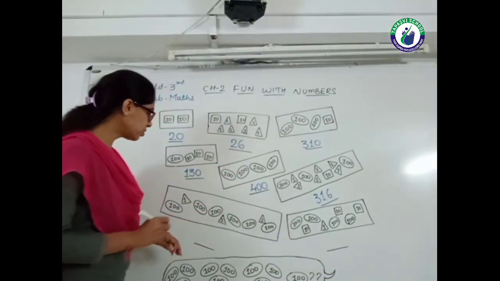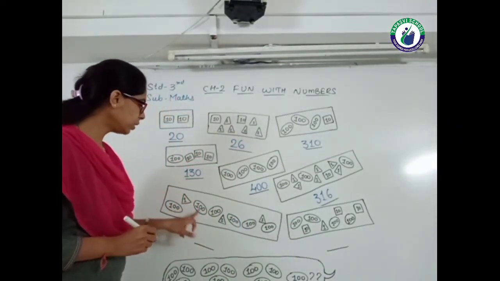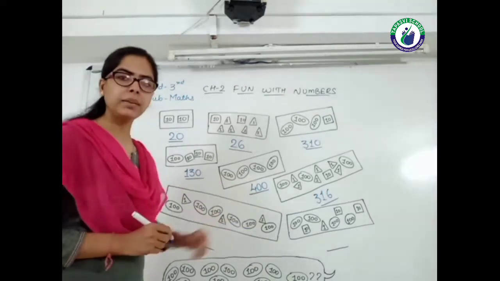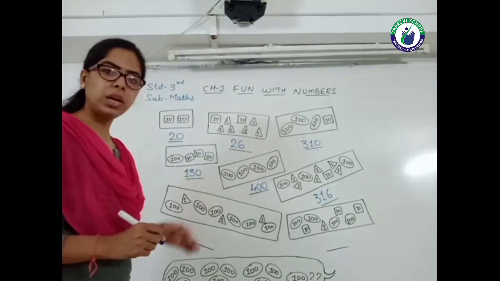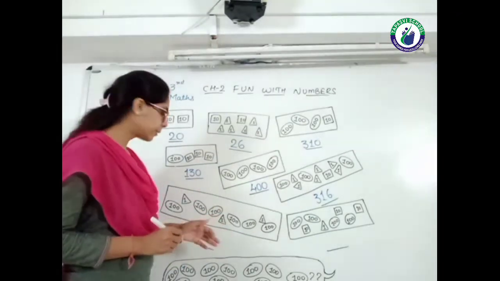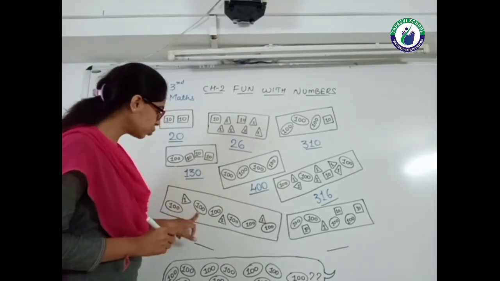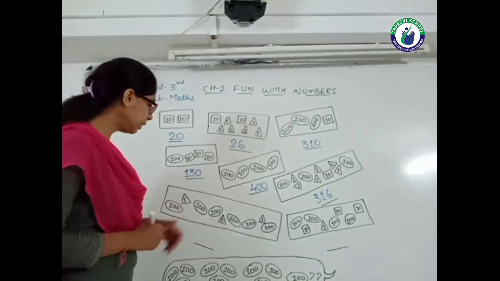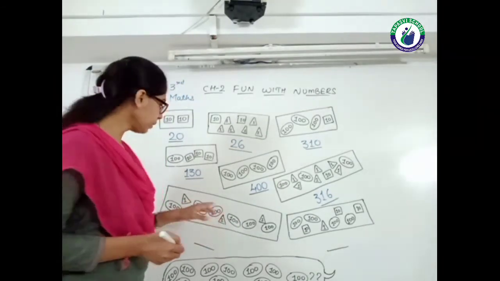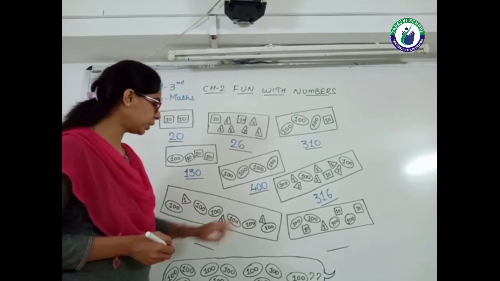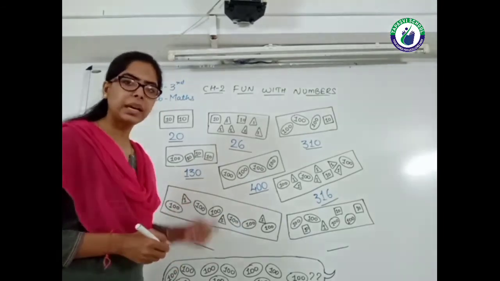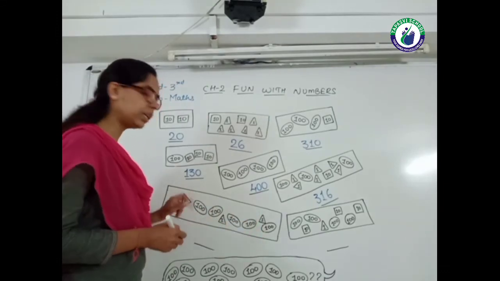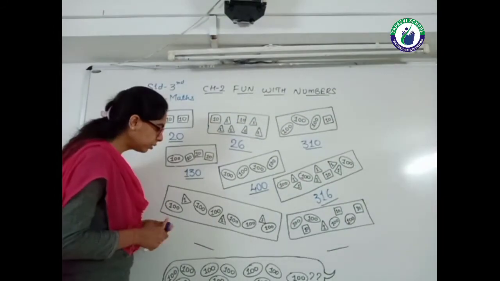The next one, 100s and 1s. First we count the 100's place, then 10's, then 1's. So 100 and 100, this is 200, 300, 400, 500, 600. Then the 10's is not given here. So count the 1's, 1, 2, 3. So this is 603.